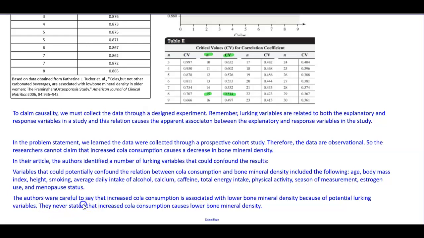The authors were careful to say that increased cola consumption is associated with lower bone mineral density because of potential lurking variables. They never stated that increased cola consumption causes lower bone mineral density.